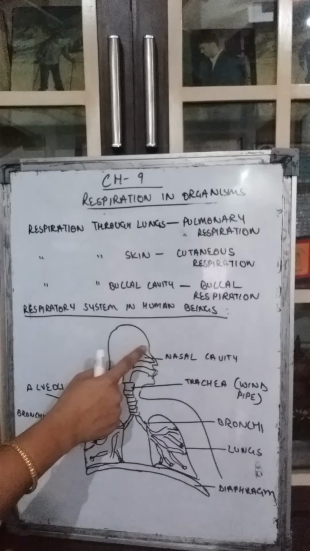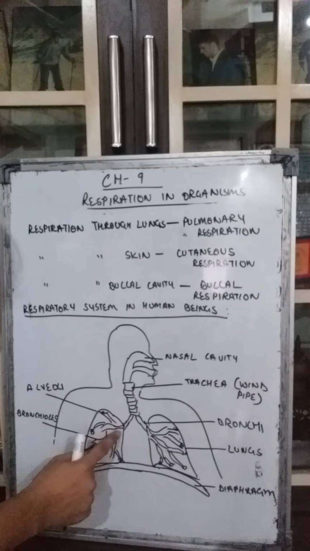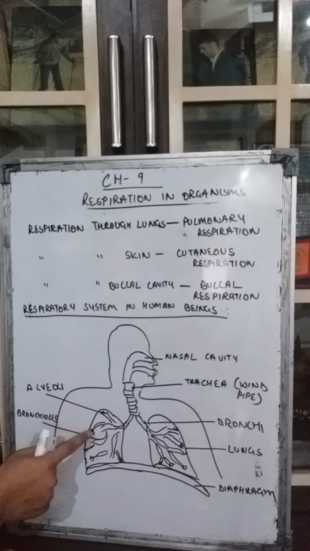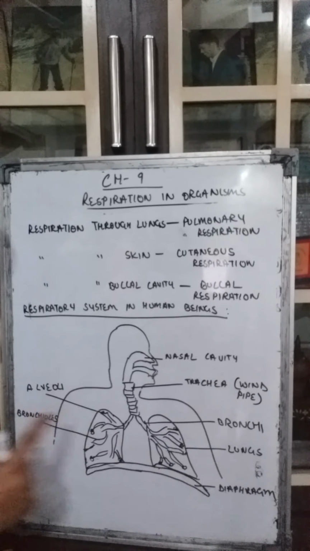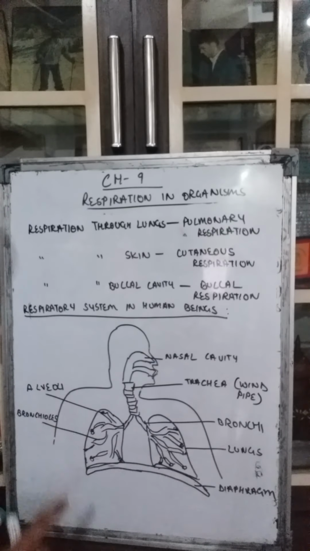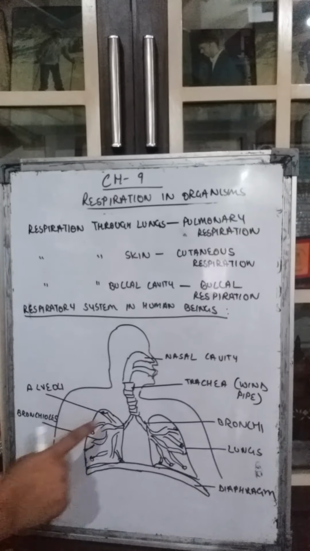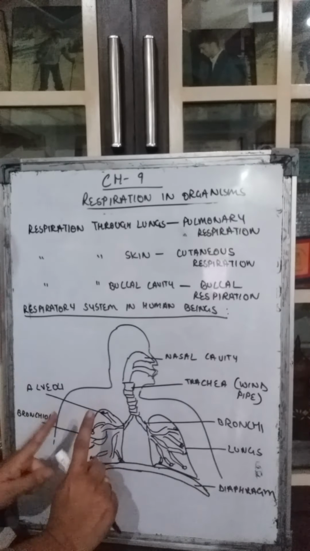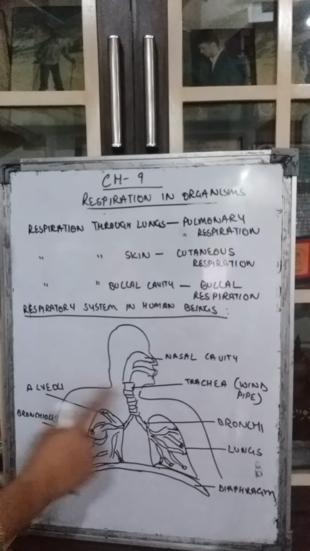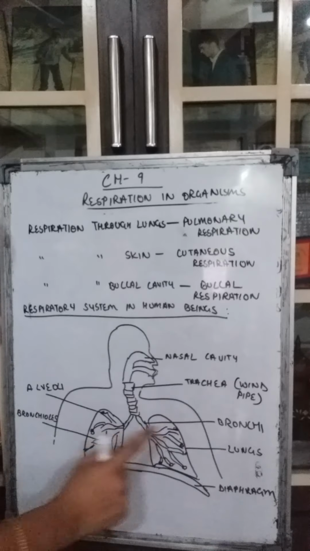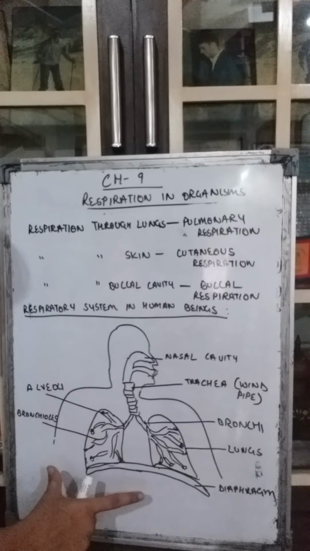That means the air reaches from here to these round structures, to these alveoli, and in alveoli the exchange will take place. The oxygen is absorbed and carbon dioxide is given out, right? Now these lungs, what are the lungs? They are protected by the ribs. I have not drawn the ribs here because otherwise it would be very confusing. They are protected by the ribs, and that is called the rib cage, right?